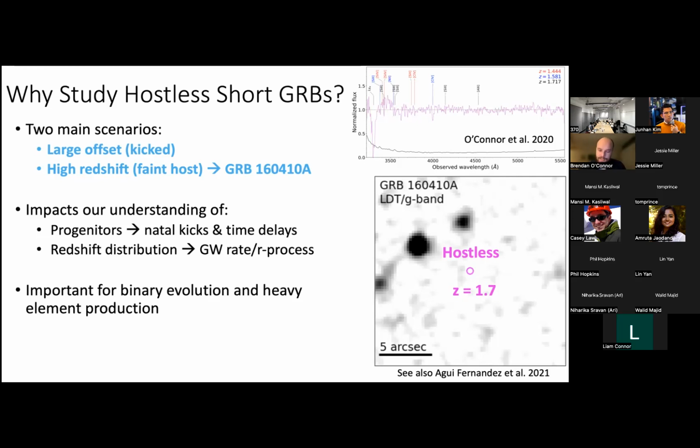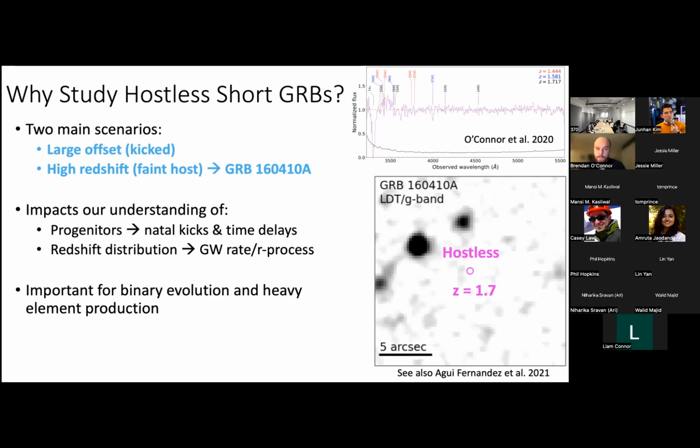But the point is that there's this kick, and the binary neutron stars can take billions of years to merge. And after billions of years and some velocity, you can actually move outside of your galaxy. So this is one of the main scenarios for hostless short GRBs. The other possible interpretation is that they're at high redshifts, and we don't detect the host galaxy despite our deep observations. And these two scenarios impact our understanding of natal kicks and time delays in binary neutron stars.